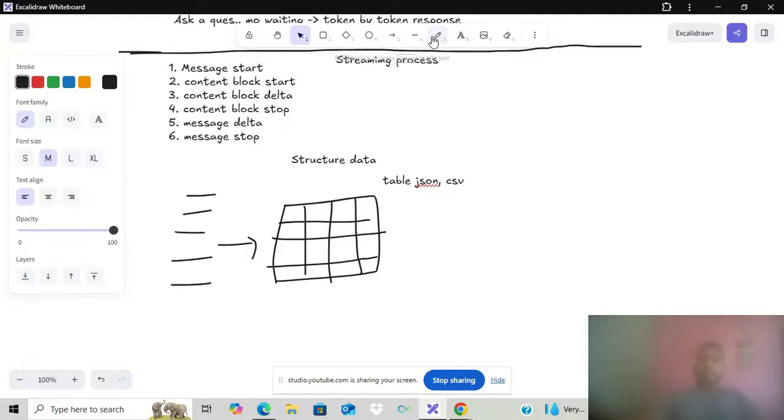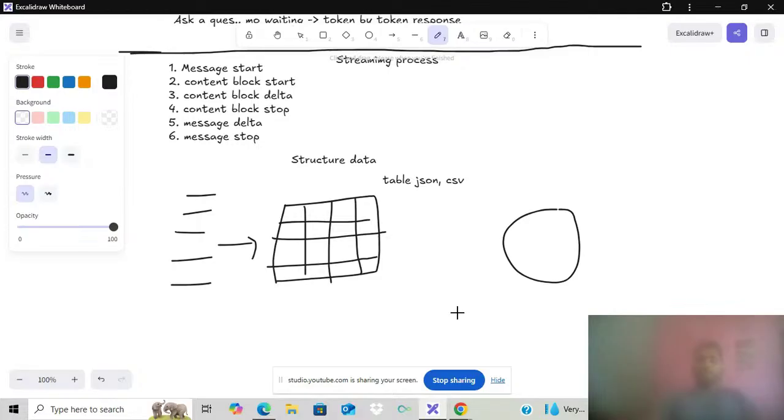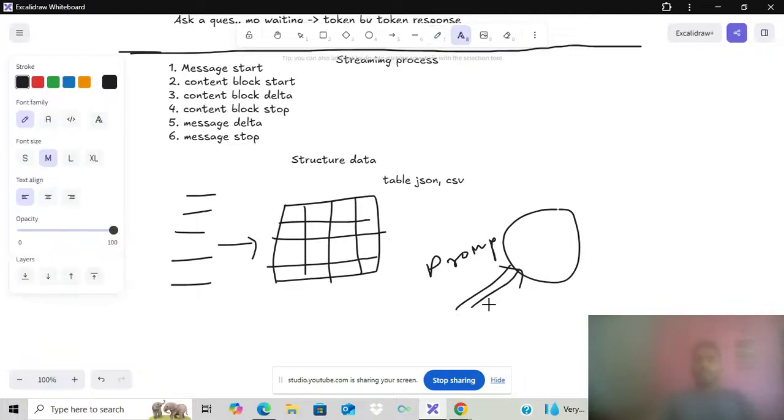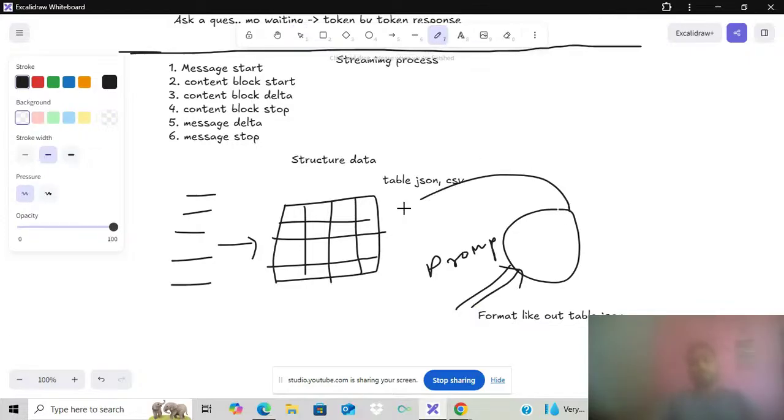When we have a model, we pass the context, the prompt, and the prompt will contain some format of data. The format might be a table or JSON as output, something like that, so the model will provide you JSON. This is the table. This is all about structured data.